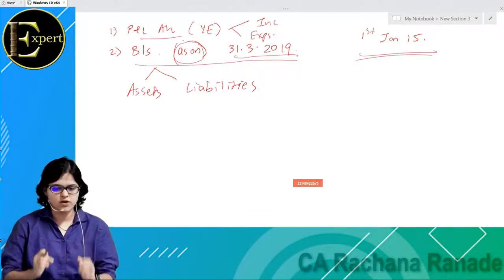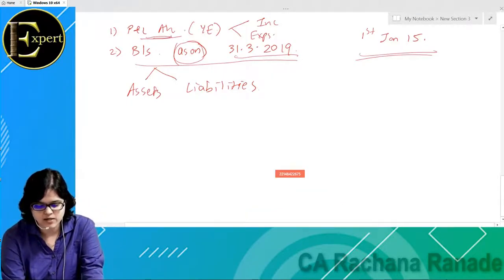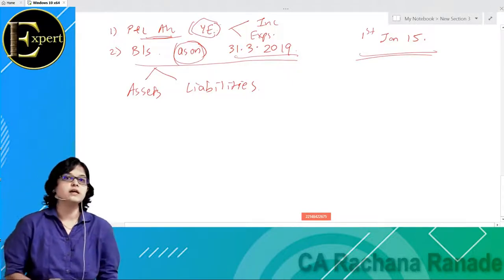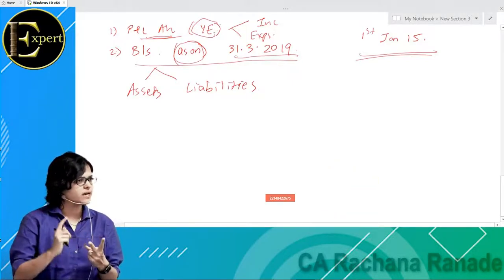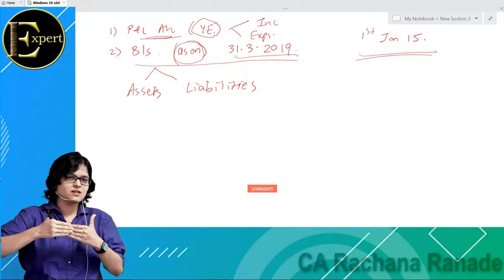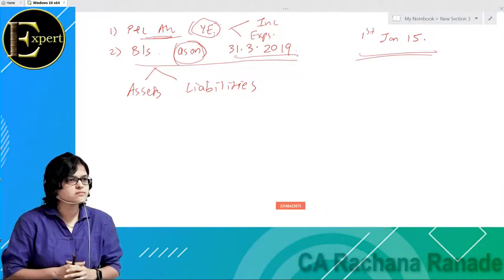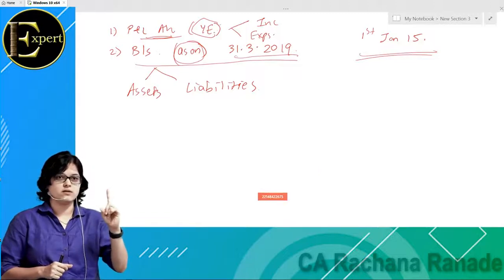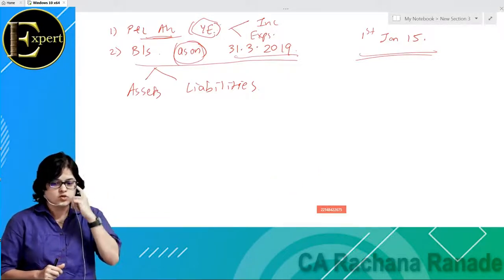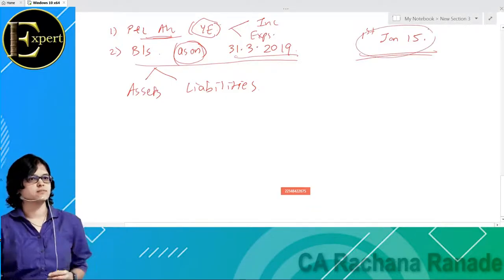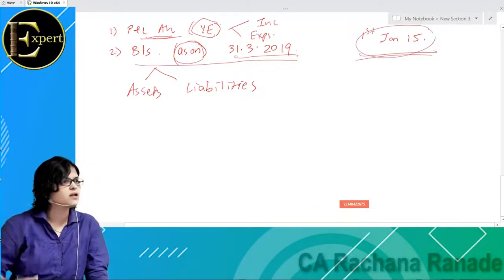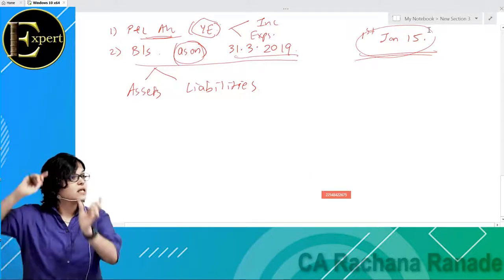But if you are talking about P&L, then P&L is always for the year ended something, wherein we talk about only two criteria. Which two criteria? Incomes and expenses. Is it a positional statement or is it only for 1 year? 1 year. It's only for 1 year. Absolutely. Okay. So let us take an example. If I earned some income in 2015-16, will it appear in this year's P&L? No. It will appear in that specific P&L.